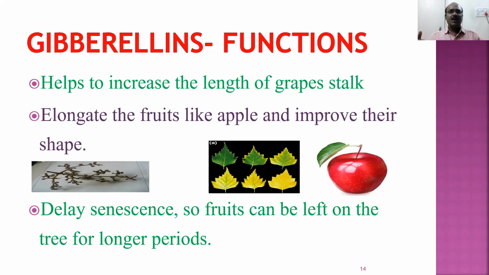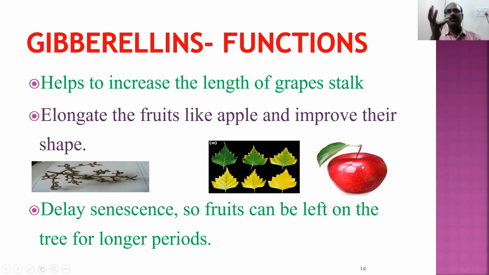The more the length of the stalk, the more grapes are present. With more grapes, the farmer benefits. So gibberellins enhance the length of the grape stalk. Gibberellins are commonly sprayed in grape gardens to increase the stalk length so that more grapes will be present. Gibberellins are responsible for elongation of fruits.